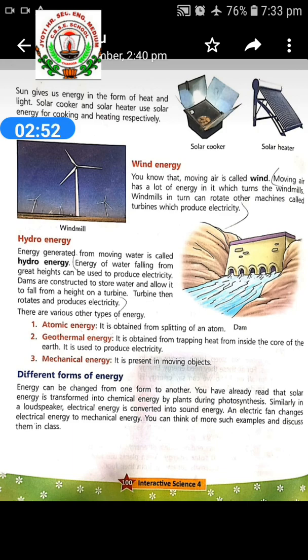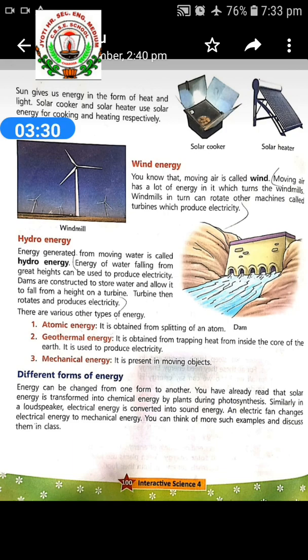It is the power of water in motion, such as water flowing over a waterfall to generate electricity. So the energy generated from moving water is called hydro energy. Energy of water falling from a great height can be used to produce electricity. So children, you saw dams. Dams are constructed to store water and allow it to fall from a height onto turbines. Turbines then rotate and produce electricity.